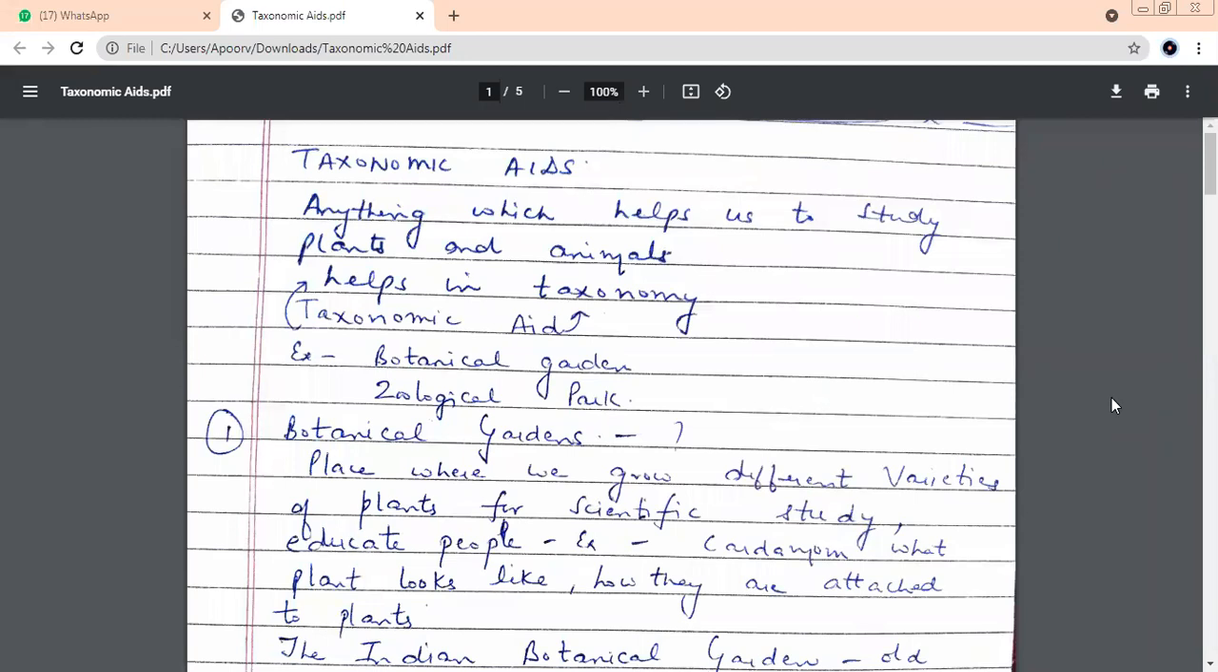So it helps in educating people. For example, I told you cardamom, what the plant looks like, how the pods are attached to the plant. If you want to get some knowledge about such kind of things which are not very common, we can go and visit which place? Botanical gardens. Yes, botanical gardens.